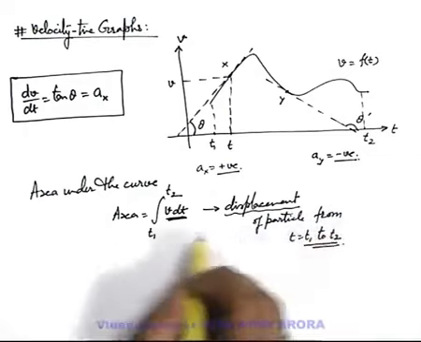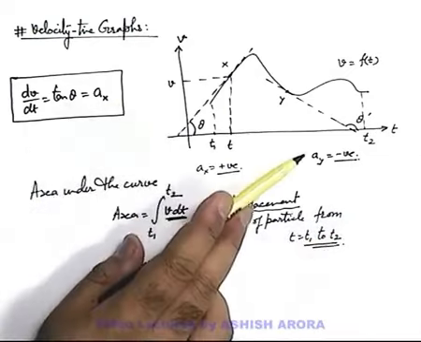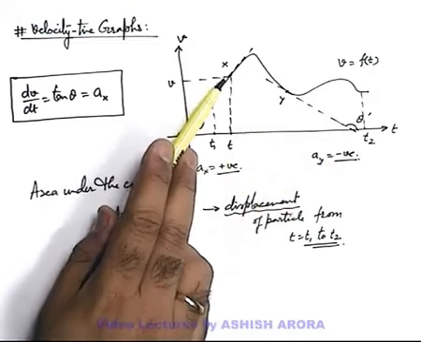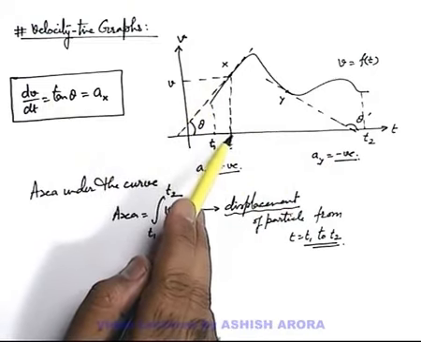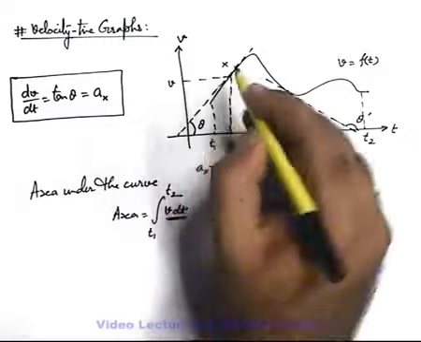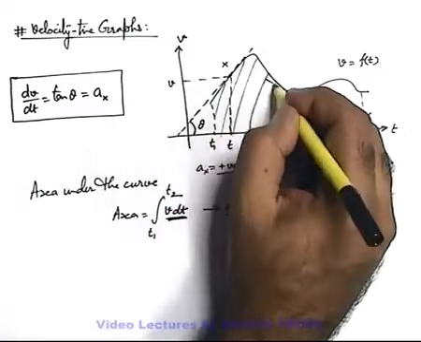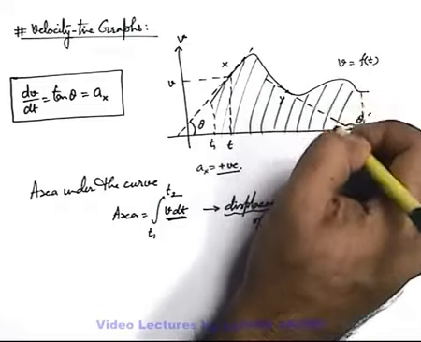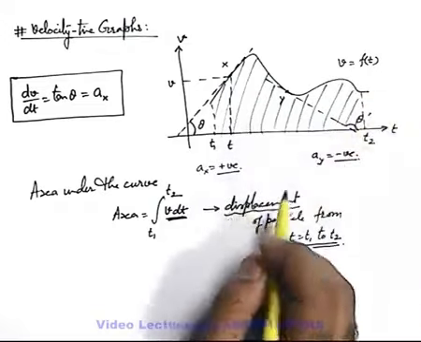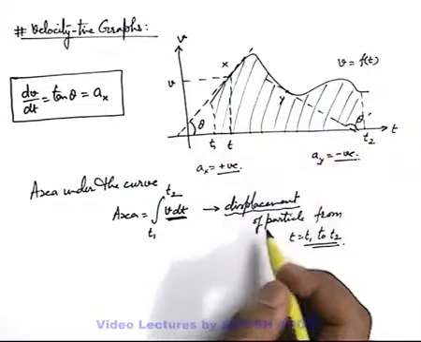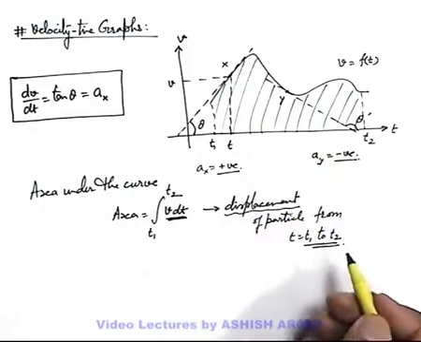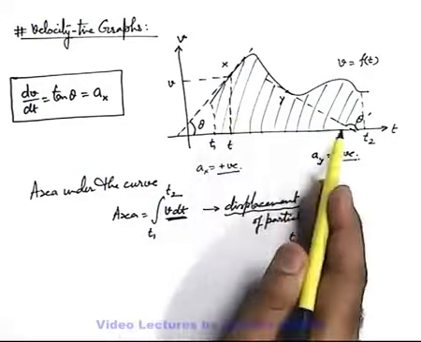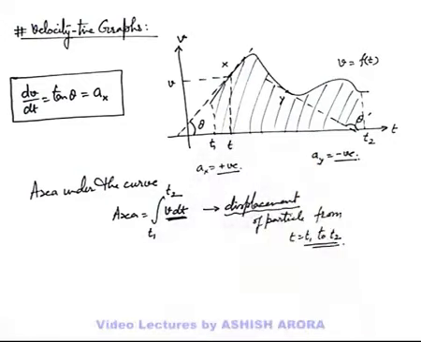This is another advantage of using a velocity-time graph, that from a velocity-time graph, using the slope we can find the instantaneous acceleration of the particle, and by finding the area under the curve, like say we find this area by using integration, this area under the curve gives us the displacement of the particle between two given time instants in the given situation.